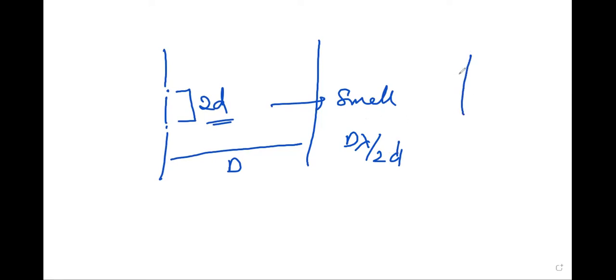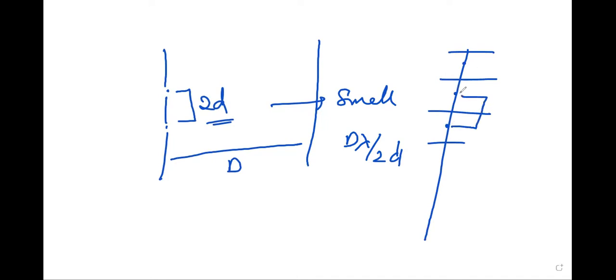Fringe width means the gap between two fringes, like this is a minima, bright, dark, bright, dark, bright, dark. It is the distance between two successive bright or dark fringes. If the distance between the two sources, 2d, is small, then D lambda by 2d is large.